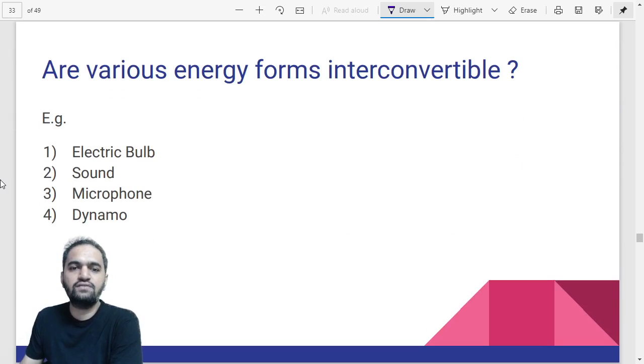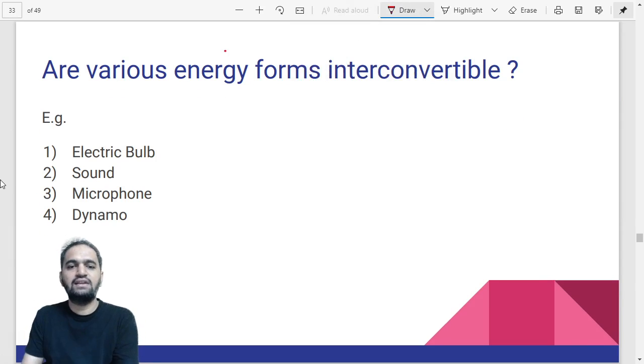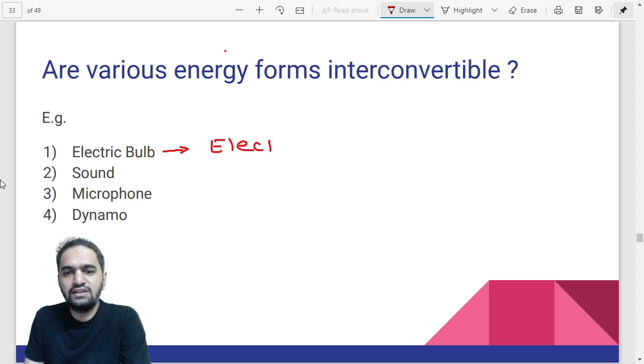Now the next question we are going to deal with is, are various energy forms interconvertible? This is the bigger question we are going to face today: can we convert energy from one form to another? Definitely you can convert. You can simply take an example from your home. Suppose you have some kind of electric bulb at your home. It converts which energy to which energy? It converts electrical energy into light energy, right?